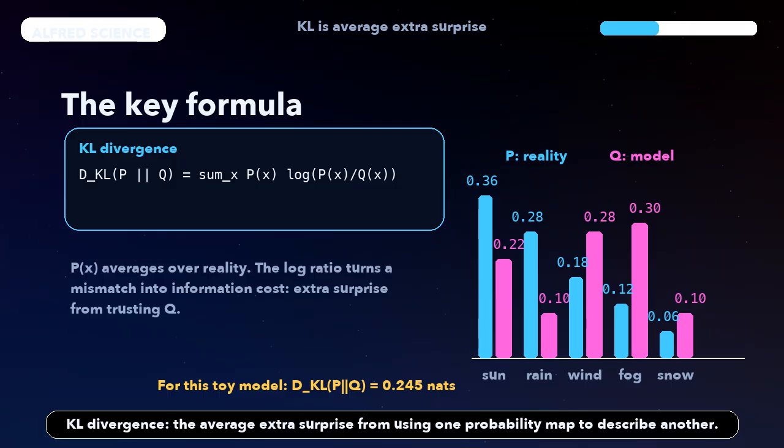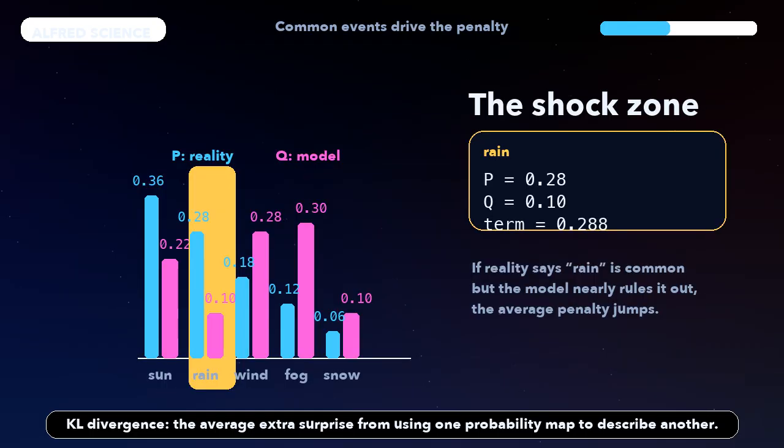So if P says an event is common, but Q says it is almost impossible, the penalty becomes large. The model keeps being shocked by something that happens all the time.